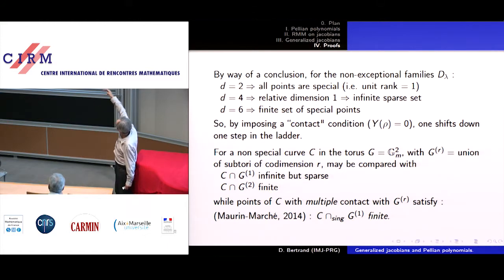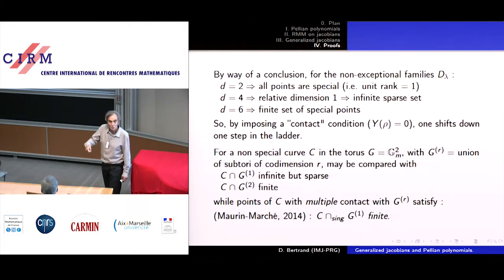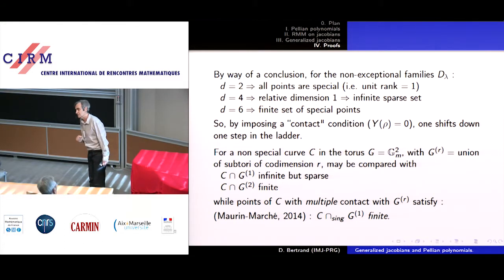And imposing these contact conditions brings a new constraint. So you take d equals 2, add a 2, which means you ask that the solution, so we know that there is a solution, but we ask that this solution, or one of the solutions, vanishes at rho. It's a new constraint that drops you to the separable case d equals 4. Same story from d equals 4 to d equals 6.